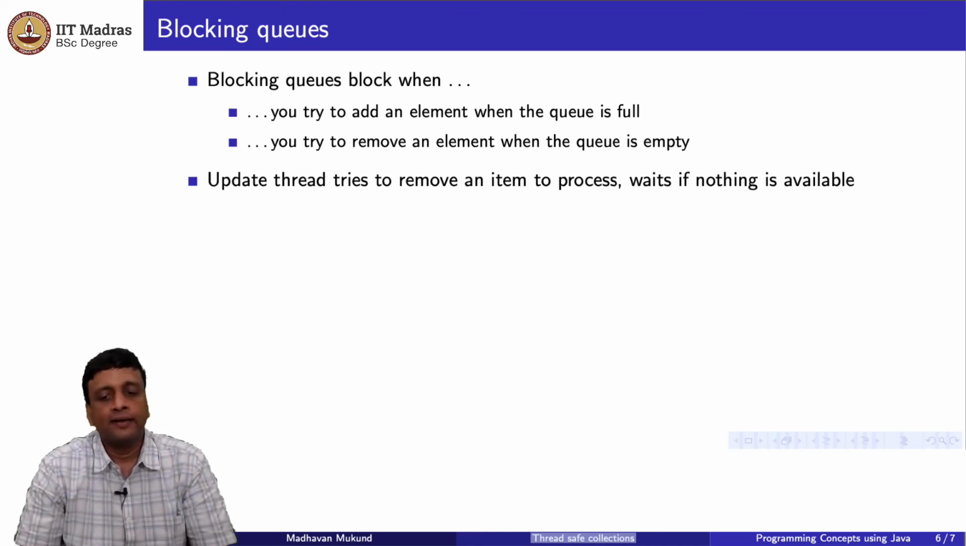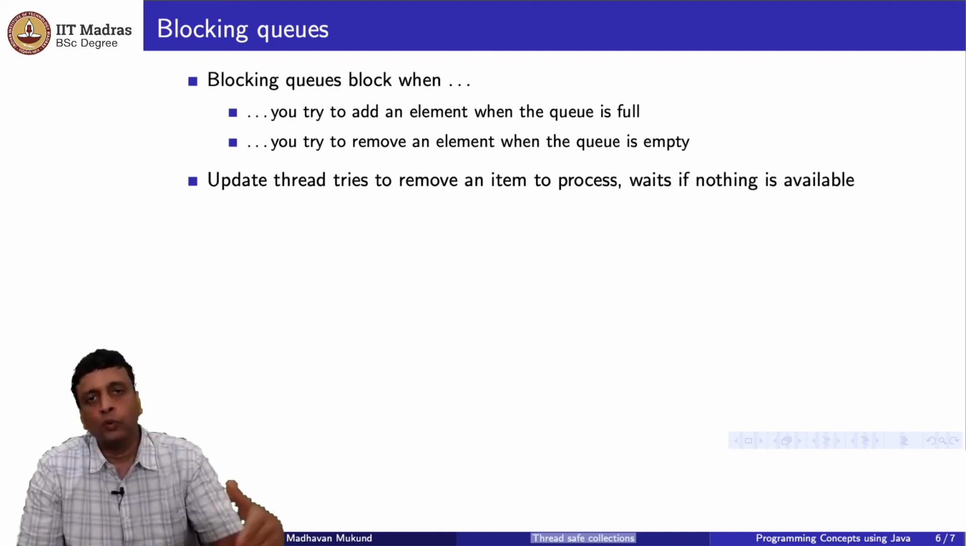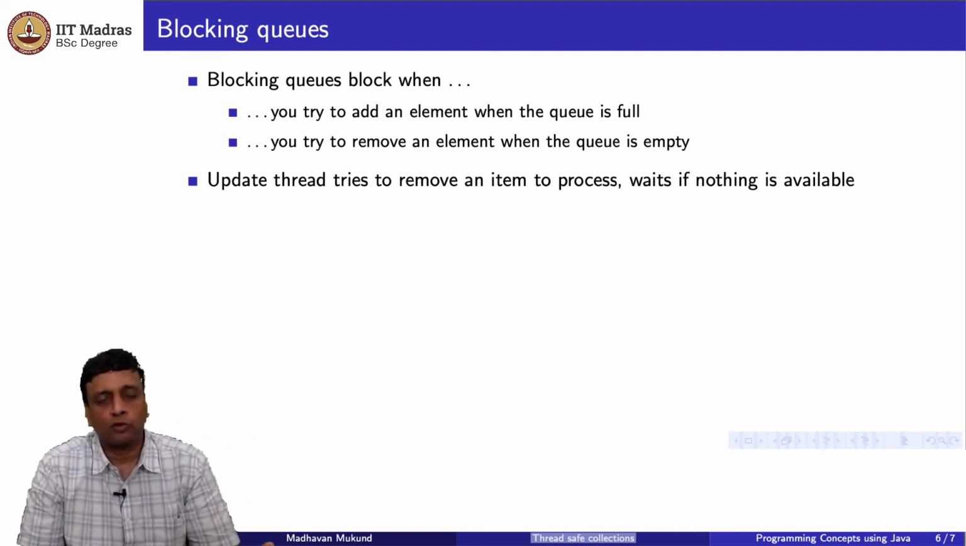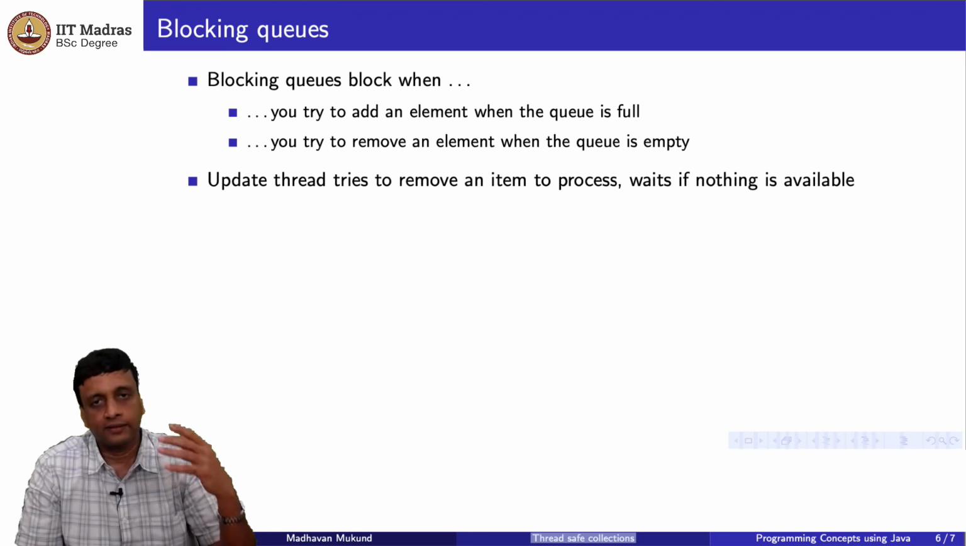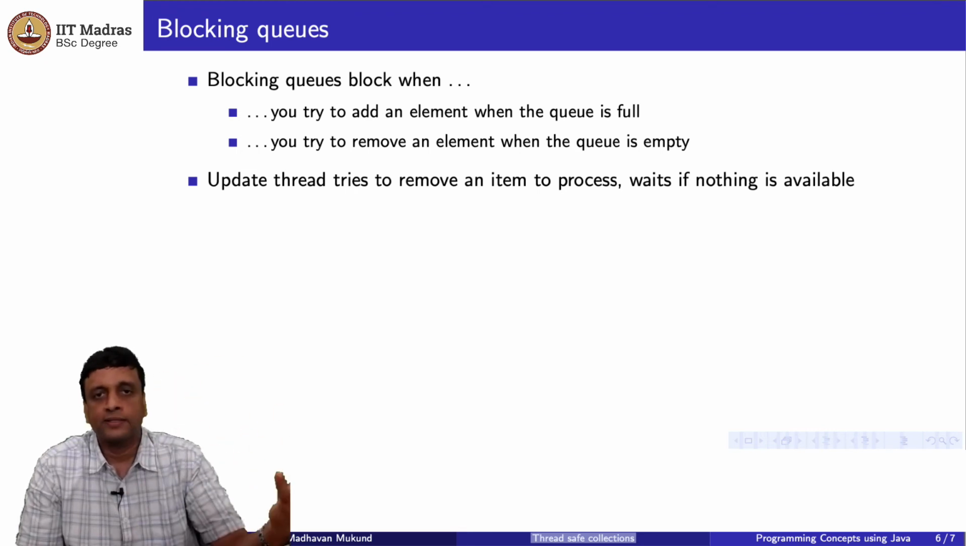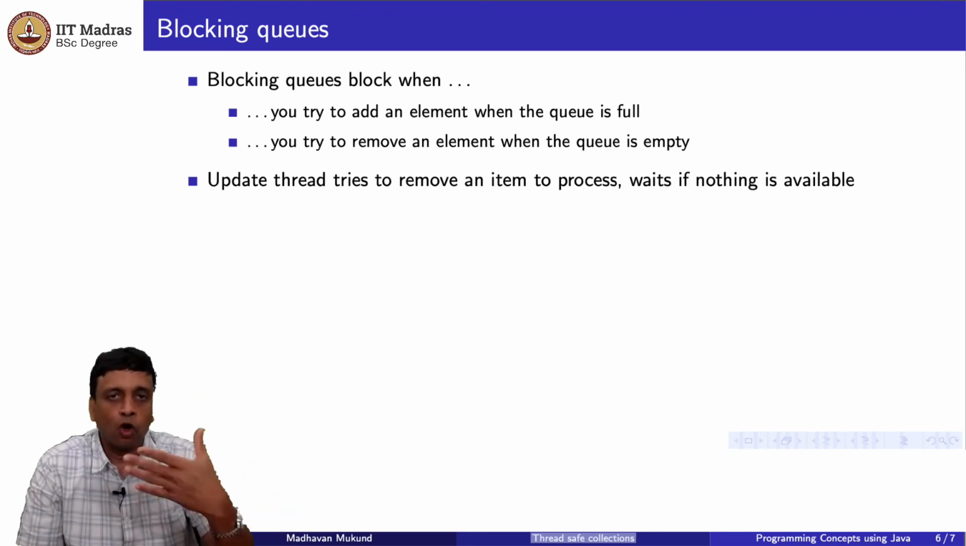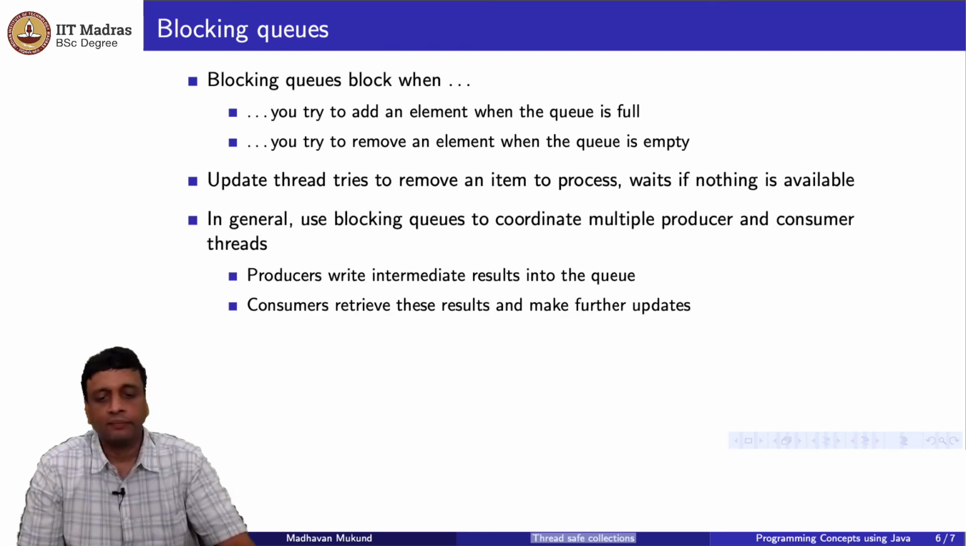The update thread tries to remove an item to process. If there is an item to process, it will get it, finish it and come back and try again. So it's in a loop where it's constantly trying to remove items to process. But whenever the queue of items to process is empty, it will block and automatically nothing will happen, right? So there is no issue at all with the update thread having to know, because it always is trying to process and the blocking part of it automatically guarantees it.